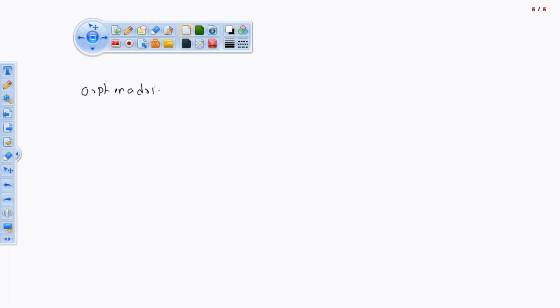Orphenadrine. So this one is sold under many brand names worldwide, but the leading brand name I am going to write for this drug is Norflex. This is the brand name, and this one is the generic name for this drug.